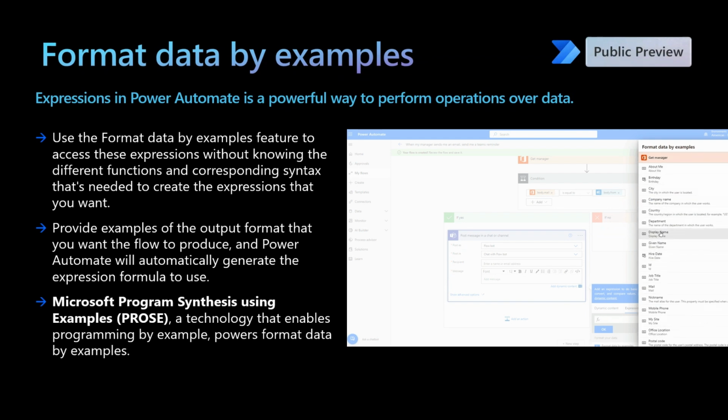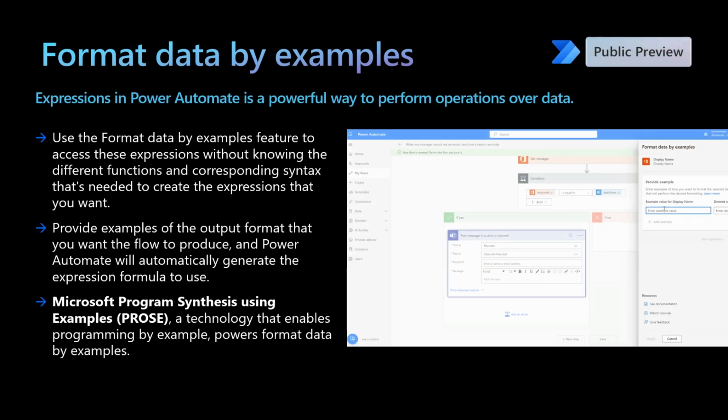Next, in Power Automate, we have the Format Data by Examples capability. This capability really helps flow makers to write complex expressions by giving simple examples in the UI. This prose-based technology expects you to provide outcome examples, and it takes these examples to automatically generate the expression formula that you can use in your flow.